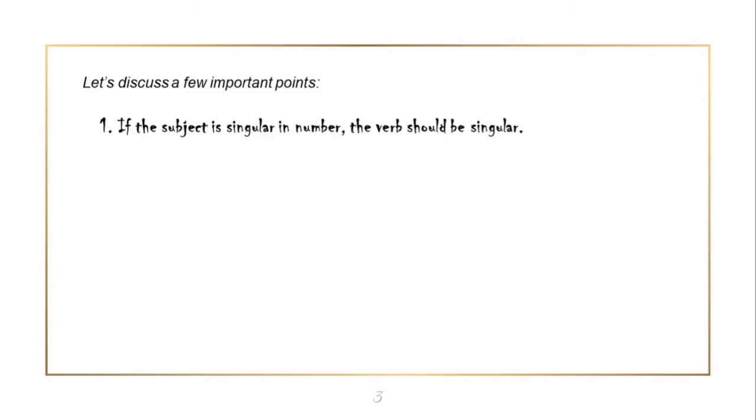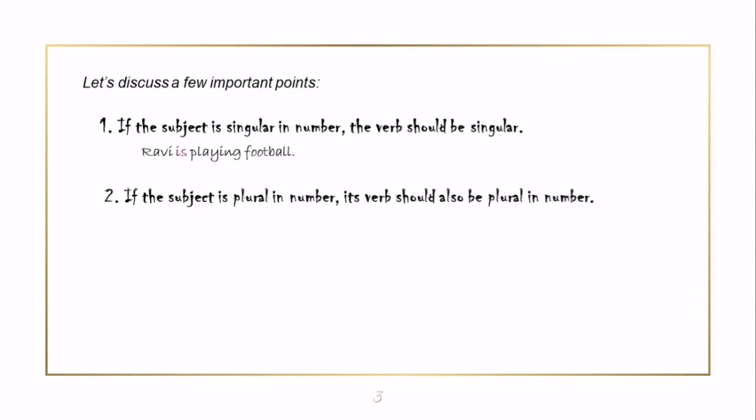Let's discuss a few important points. If the subject is singular in number, the verb should be singular. Ravi is playing football. Here Ravi is a single subject, so is, that is a verb, is singular.